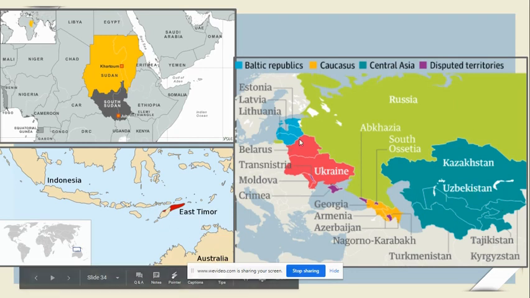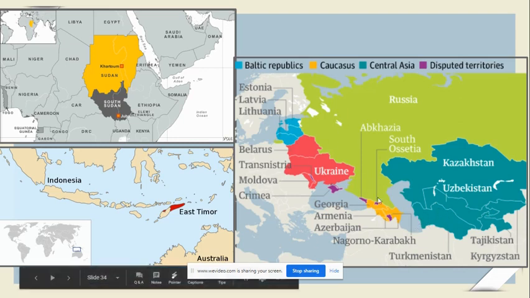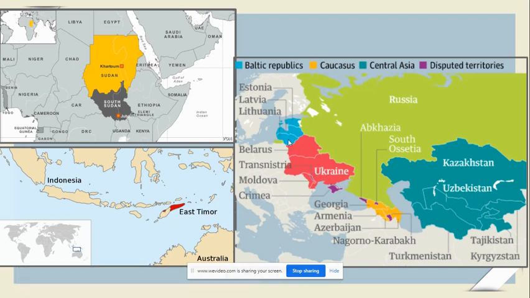And then this is the former Soviet Union. And all of these countries that you see that are not Russia were all part of the former Soviet Union. They had a federal system, so these different regions were different satellite nations within the USSR. But in the early 90s, when the Soviet Union broke apart, all of these countries gained their independence. So we have a number of Baltic republics, 3 different Baltic republics: Estonia, Latvia, Lithuania. These more Eastern European countries: Belarus, Ukraine, Moldova.